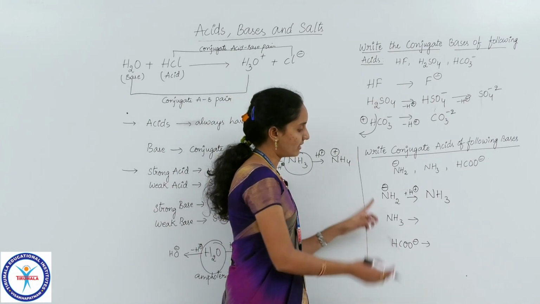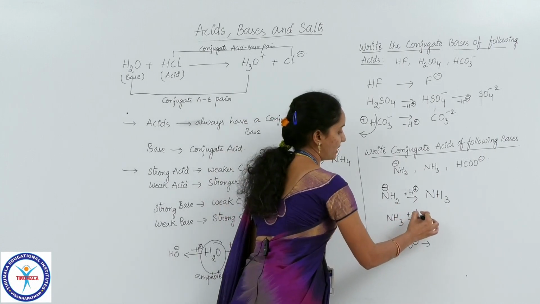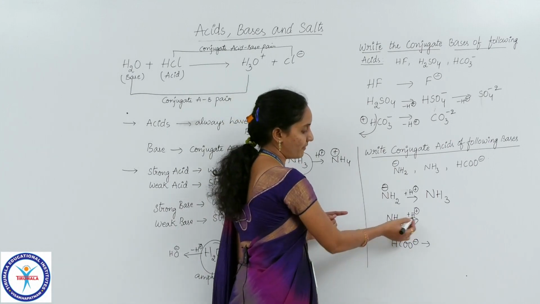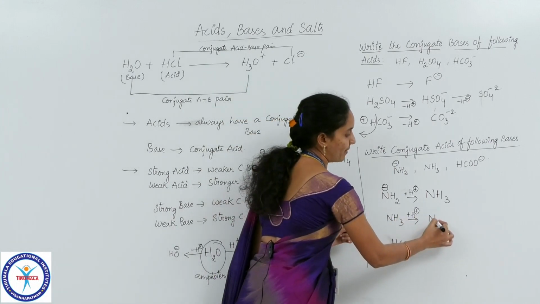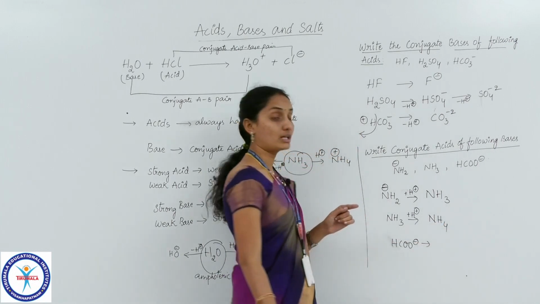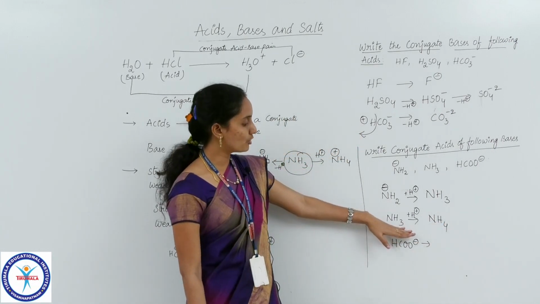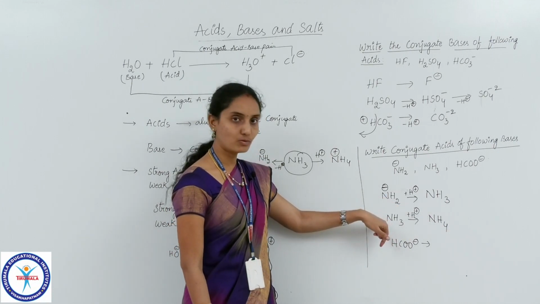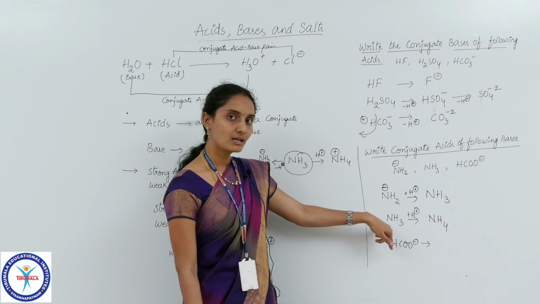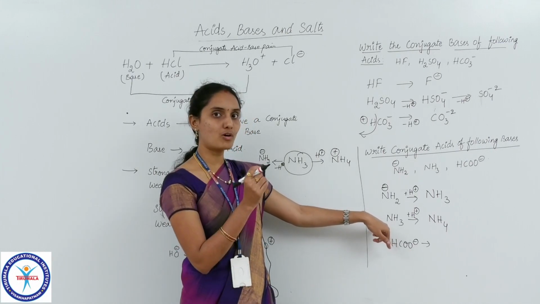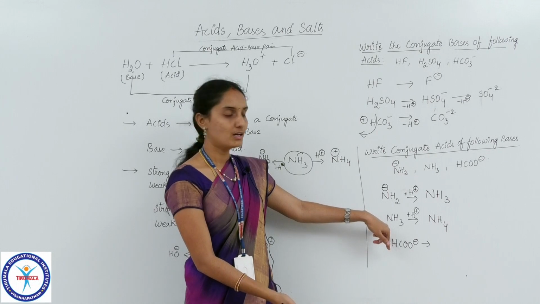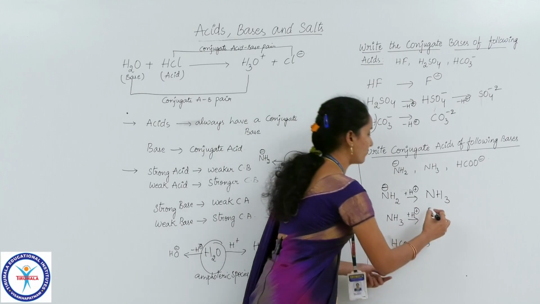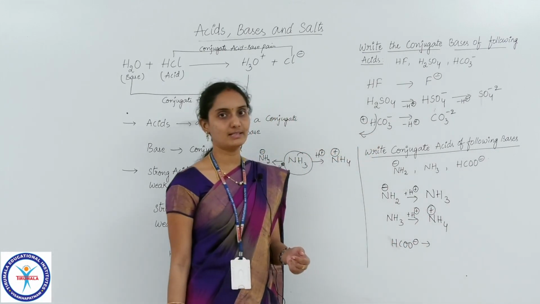Now if I add one proton to this ammonia, which is a base, then what happens? Again in the same process, if I add one hydrogen, the formula becomes NH4. Then what about the charge? Yes, it is a neutral species here, but I have added a positive charge to it, so if anything is added to a neutral compound, the same charge will be exhibited. So how much positive have I added here? One positive. That positive will remain on that species as it is.